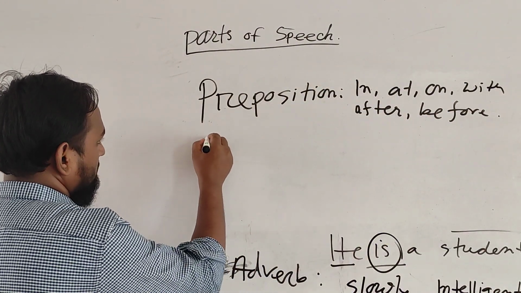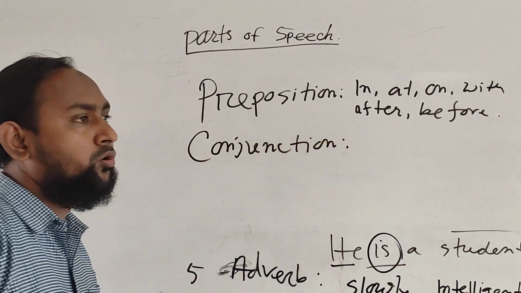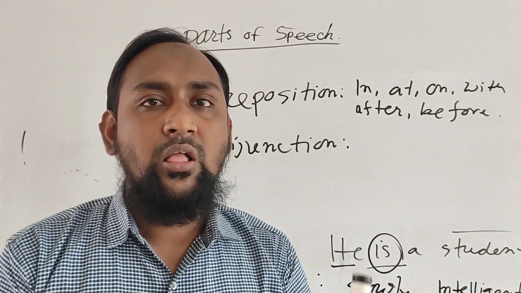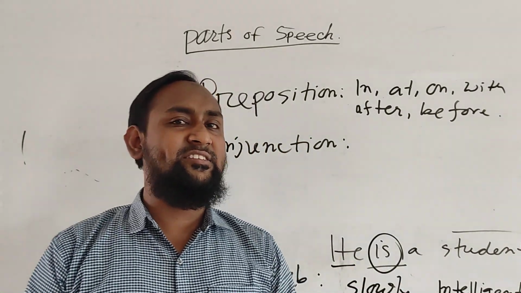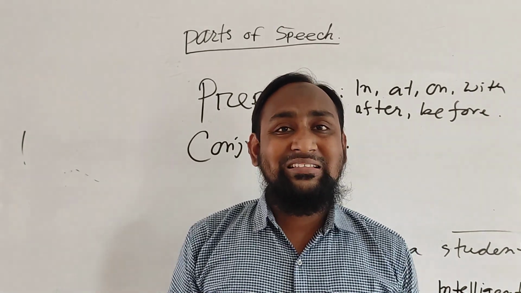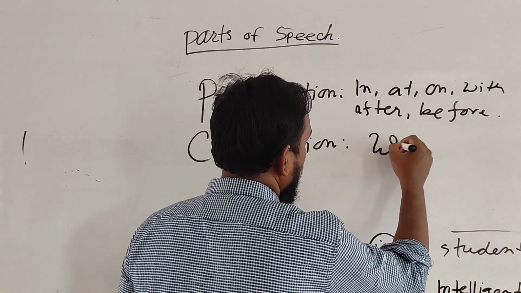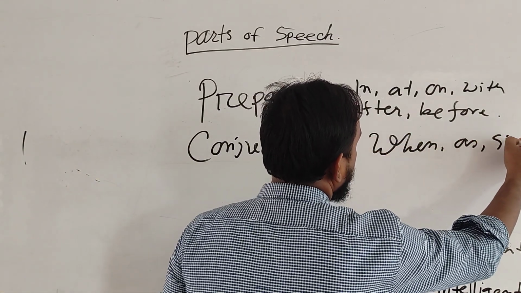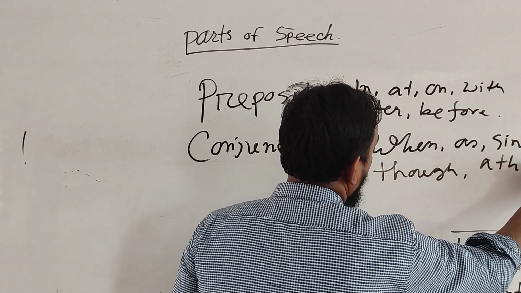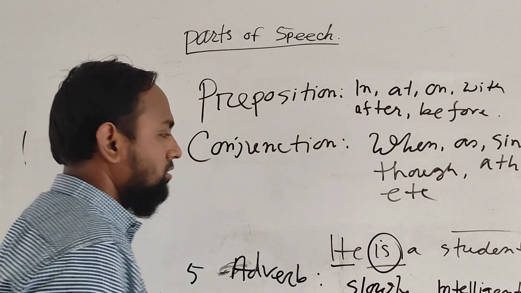The next one is conjunction. Students, conjunction is the joining word between two sentences. That means when two sentences are joined with some words, for example, when, as, since, though, although, either, or, neither, nor, but, this is called a conjunction. So we can write here when, as, since, though, although, etc. It is called a conjunction.